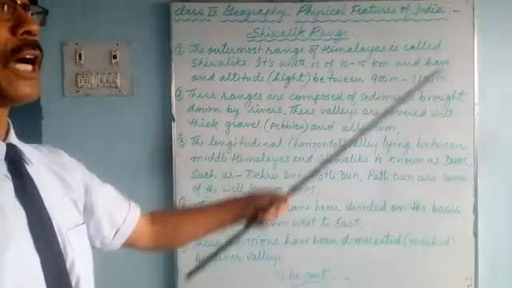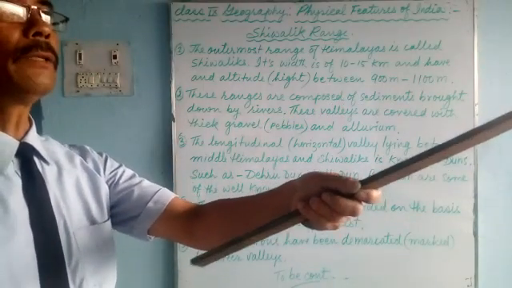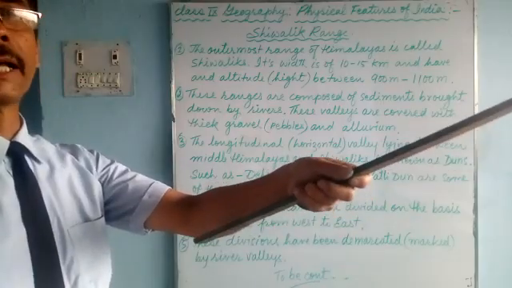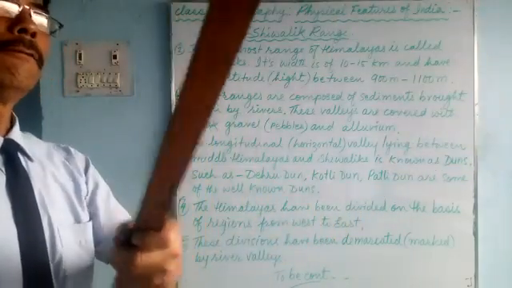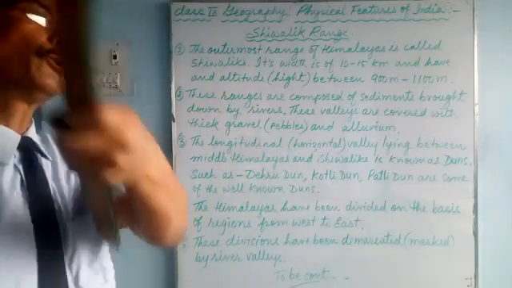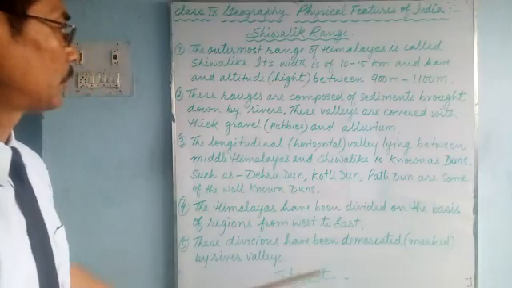Western Himalayas, Jammu Kashmir. Middle Himalayas lie in Uttar Pradesh and Sikkim, as well as Nepal. And Eastern Himalayas from Sikkim onwards, towards the east, Arunachal Pradesh.